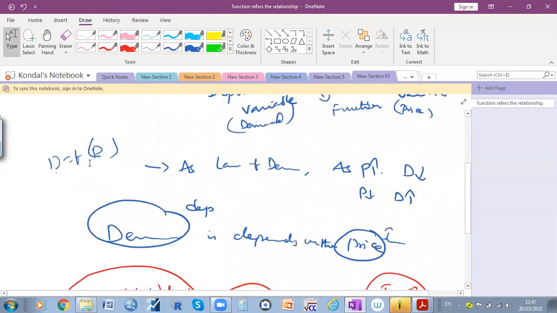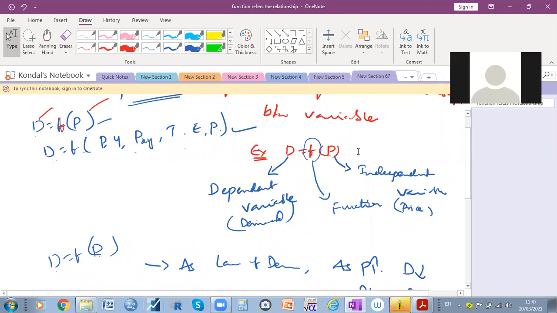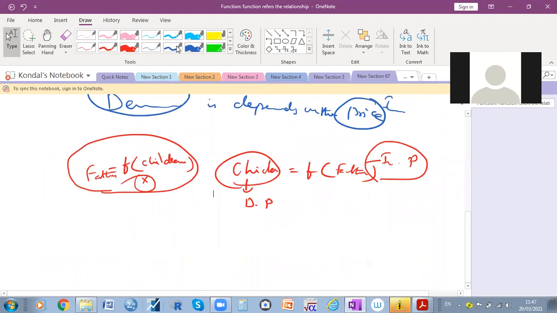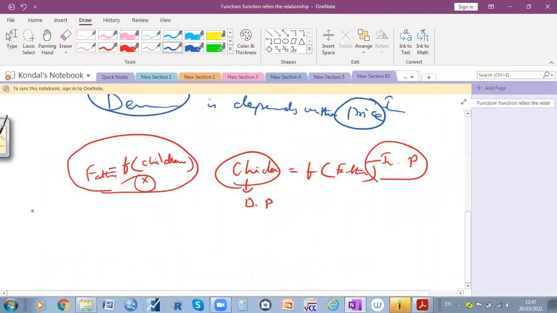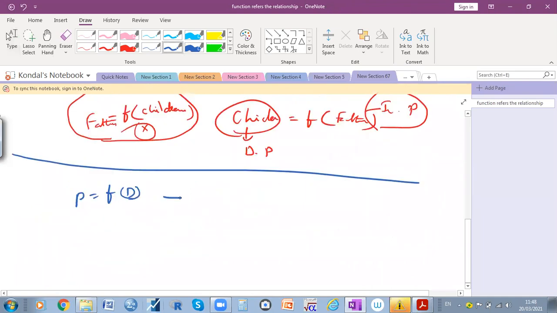So the price is an independent variable. As price changes, automatically it can impact the demand, right? But in empirical analysis, we can also write P is equal to function of D, demand. What does it mean? It is not as per the law of demand, right?